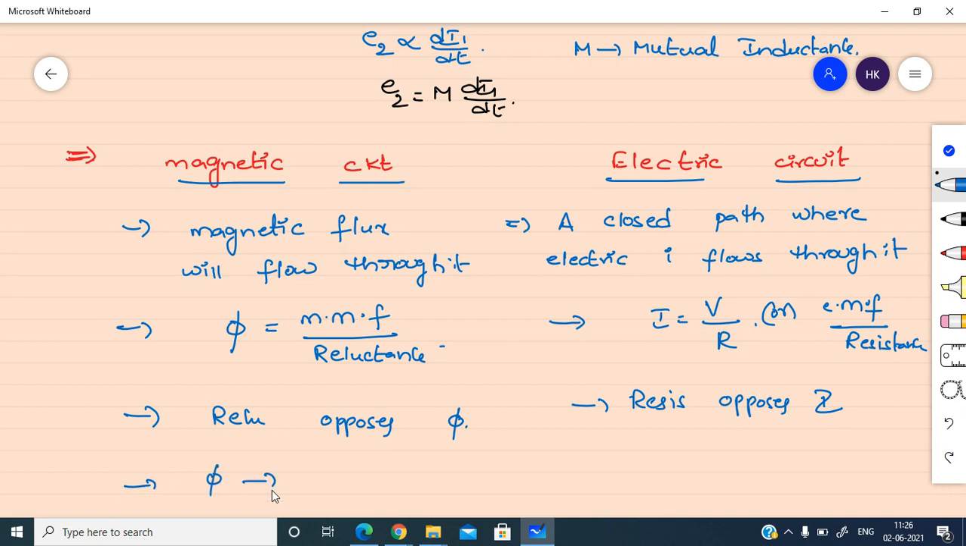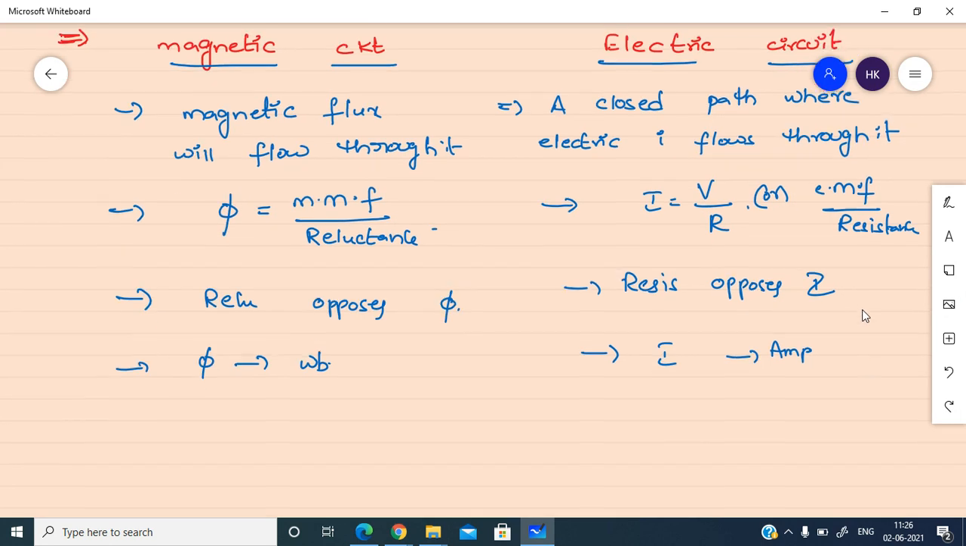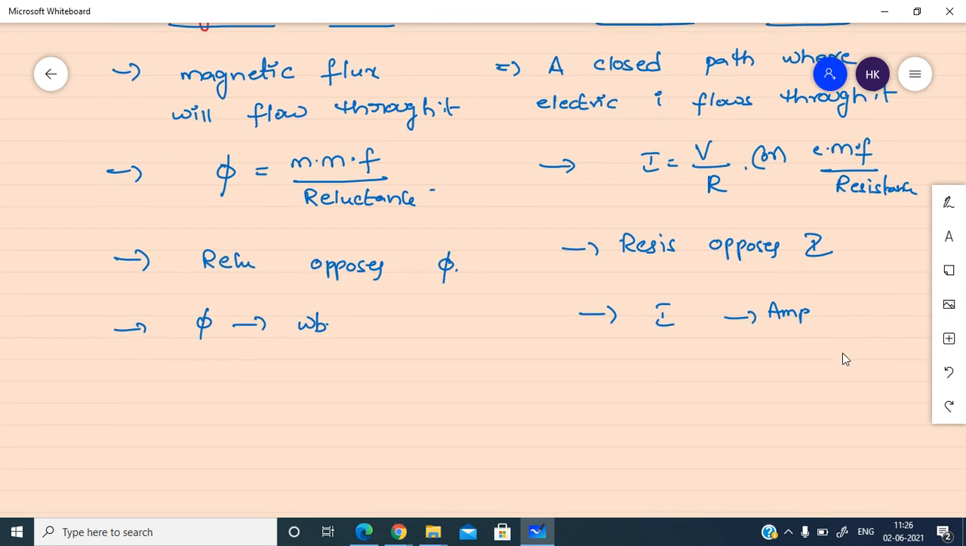And this flux is measured in terms of Webers. Here current is measured in terms of amperes. And MMF is the driving force in case of magnetic circuits, and EMF is the driving force in case of electric circuits. Resistance opposes the flow of current in case of electric circuits, and in case of magnetic circuits, reluctance opposes the flow of magnetic flux. So these are some of the differences between the magnetic circuit and electric circuit.